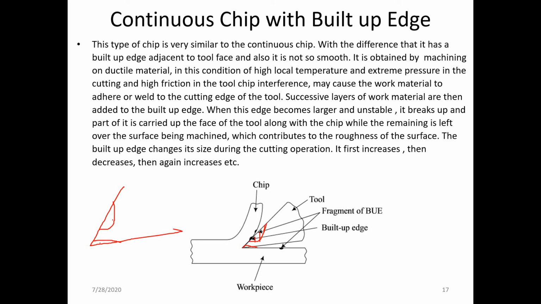Again, what will happen because of the crater wear? You can find that the material which is supporting this rake surface is reduced, and because of that the strength of the cutting tool will reduce. So it will have effects on the tool geometry, and it will have effects on the strength of the cutting tool, and because of that the cutting tool will be weakened.